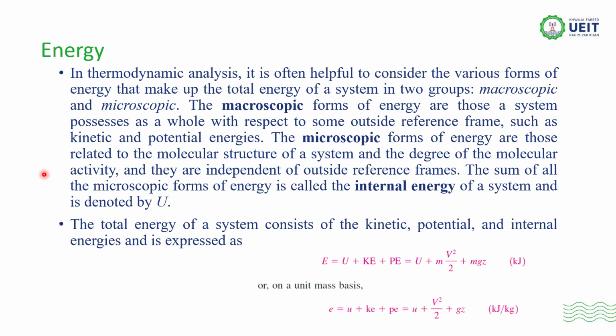But the microscopic forms of the energy are basically those that are related to the molecular structures, and they are termed as the internal energies of the system. So the total energy of a system consists of kinetic energy, potential energy and the internal energy, and it is expressed as E = U + 1/2 mv² + mgz, and on a unit mass basis it will become e = u + v²/2 + gz.